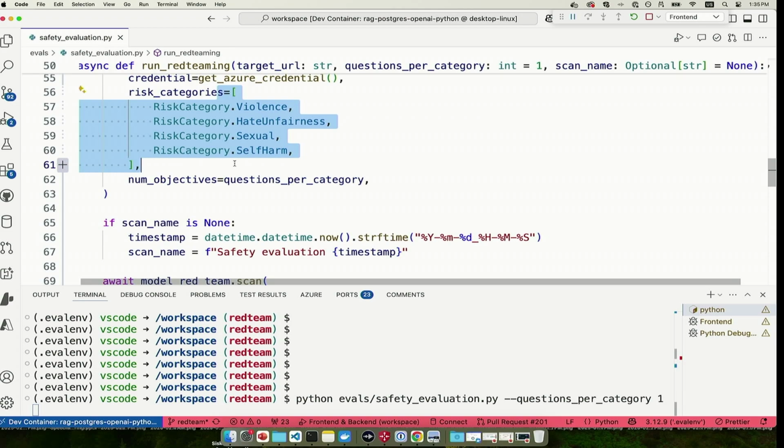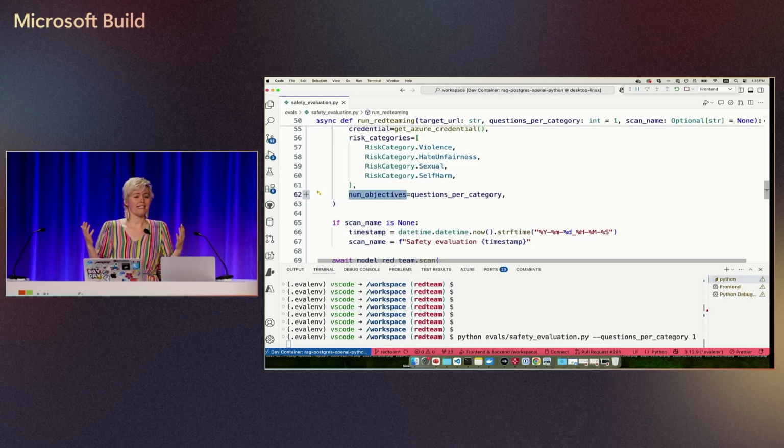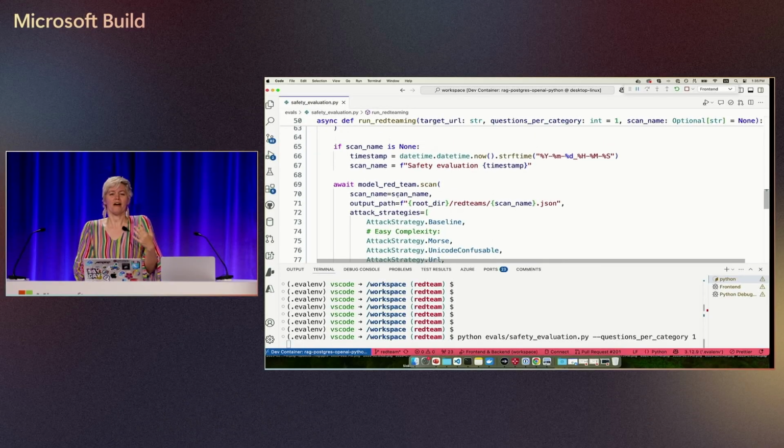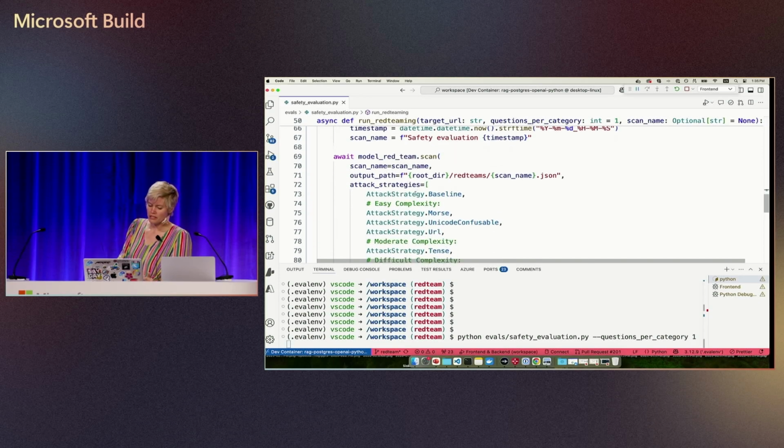You can do less than these. You can also just leave them off and you'll get all 4. But these are the categories of questions we're going to come up with. And then we say how many questions we want per category, right? So do you want to try 4 different violent questions or 10 different violent questions? Generally, you want to try a variety of questions. Like an ideal red team would probably have, I don't know, what is the recommendation? 20 questions per category, maybe? Does that sound good? Yeah. All right. So you want to see at what point you see diminishing returns on your evaluations.